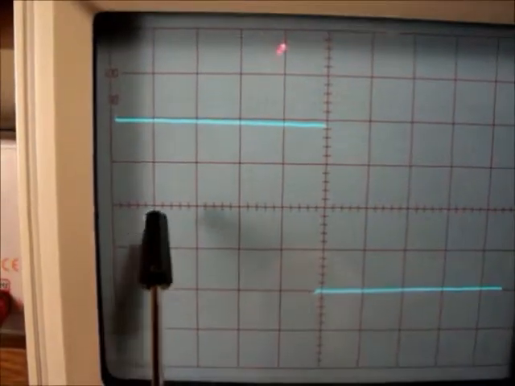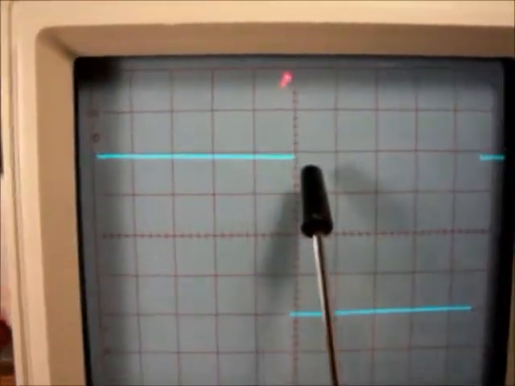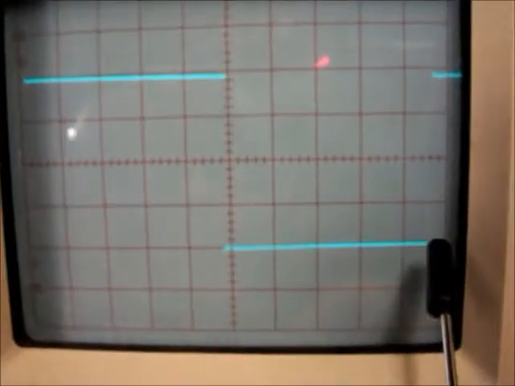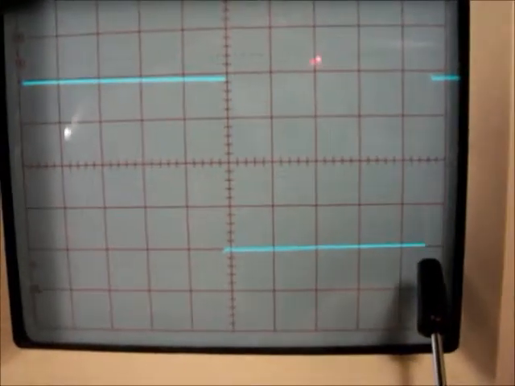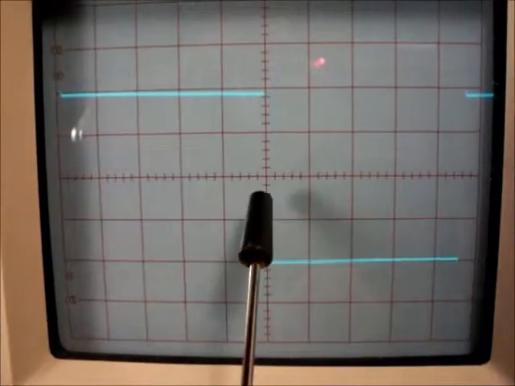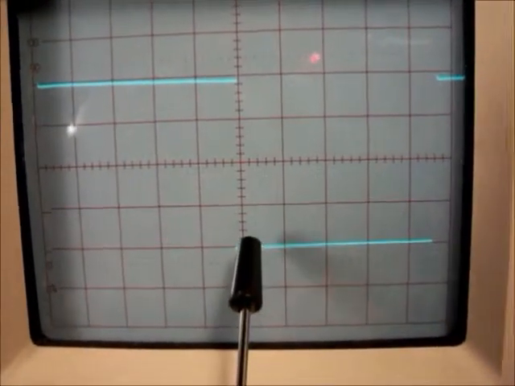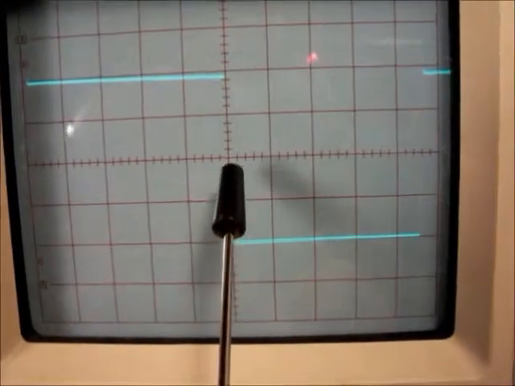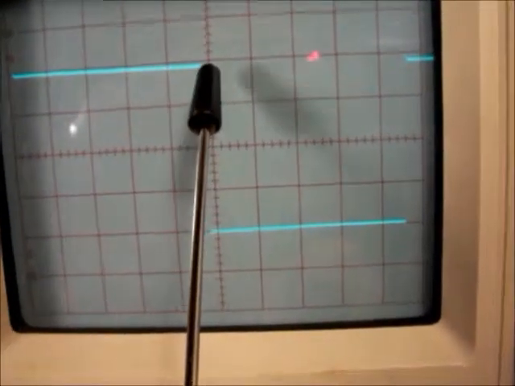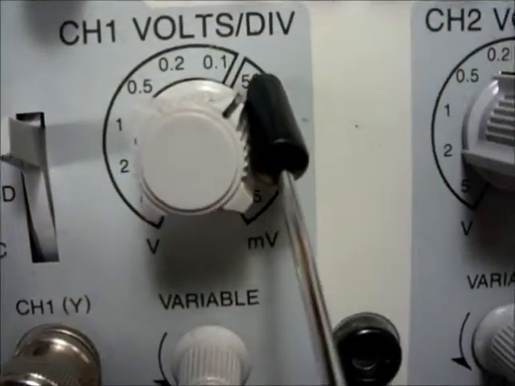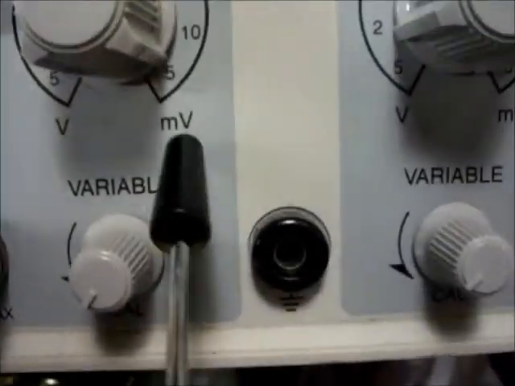detent, and I can see that from here to here is half of the waveform, and from here to here is the other half of the waveform. Now, the most important part is that we were to get 200 millivolts. 50, 100, 150, 200, because each division is worth 50 millivolts.